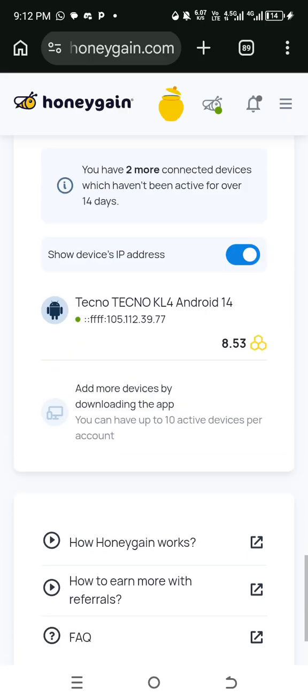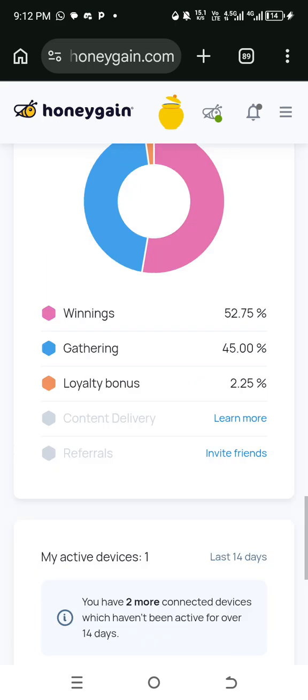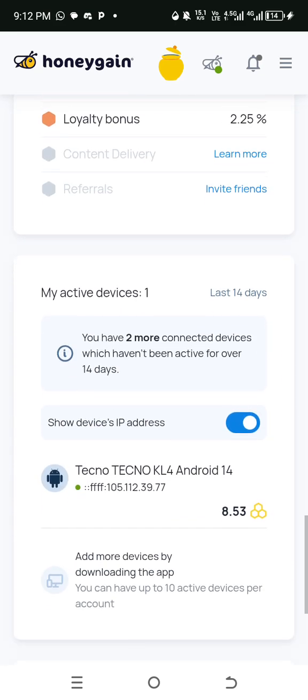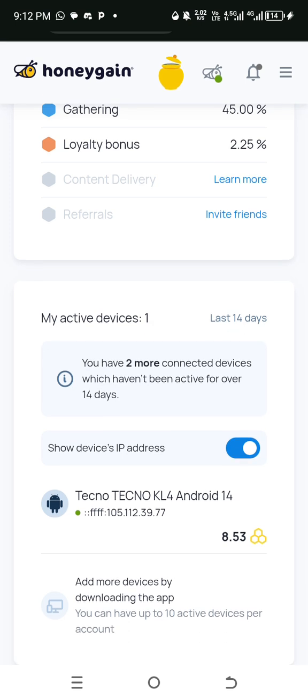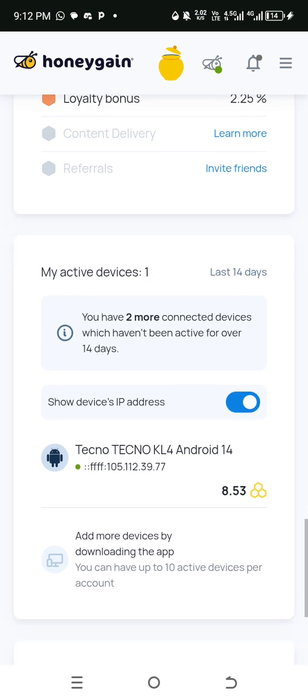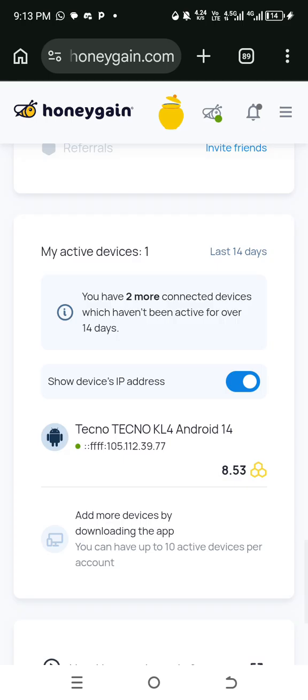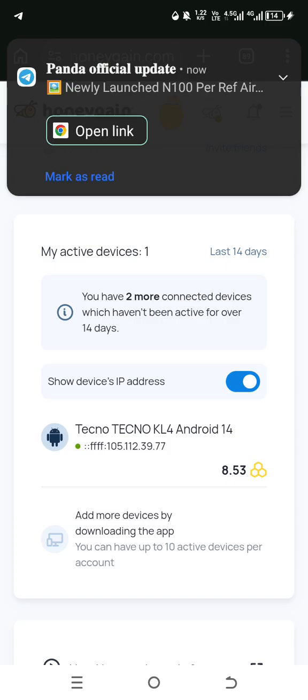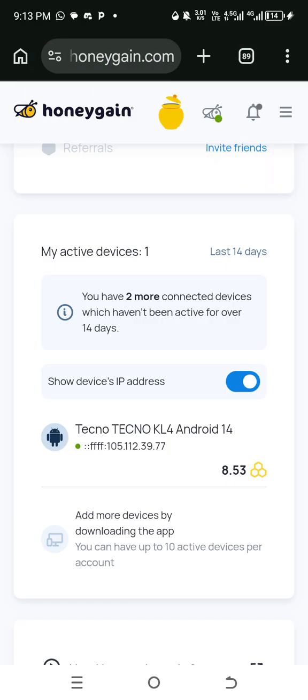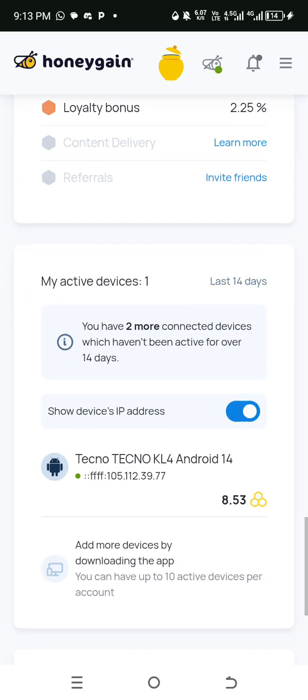So the next thing I want to talk about is this device. Honeygain is something you can connect on different devices and be earning on different devices. What you are going to do is either send your referral link to that phone and search it on Chrome, or transfer the app through a sender to that phone. Then log in with the same details you used to log in on this app. Immediately you log in, it will show on your main account.